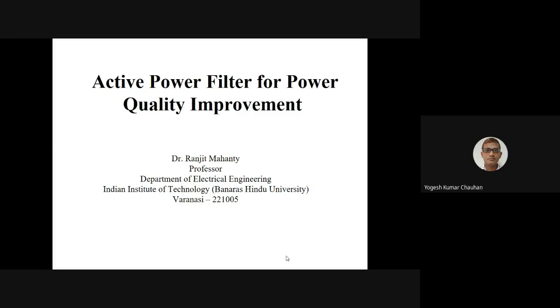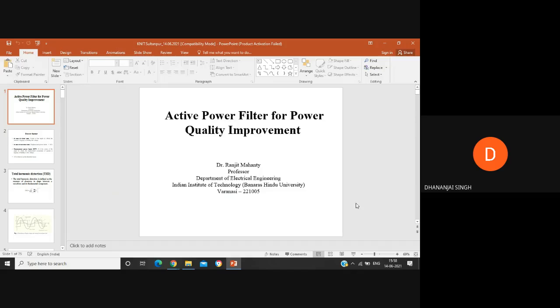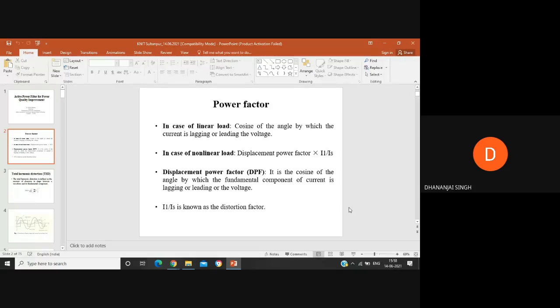Just to read the chat box, one question is there. Please read it out. Can this scheme be applied in an industrial environment? Definitely. Why not? This is for industry only.